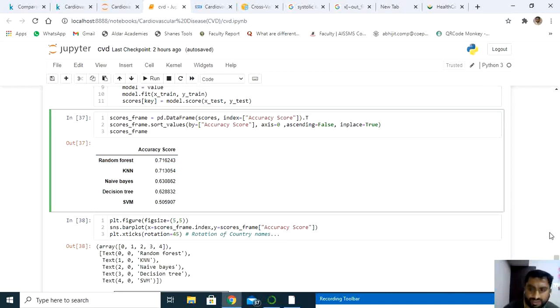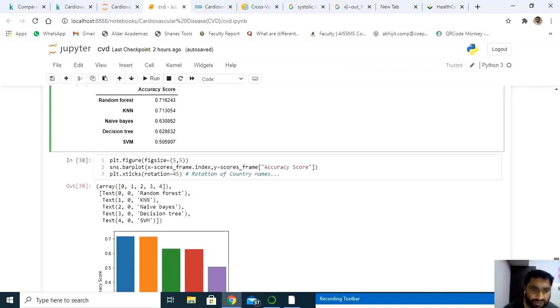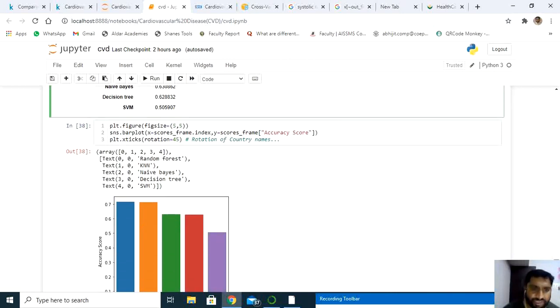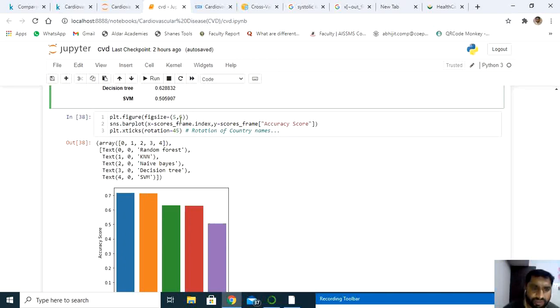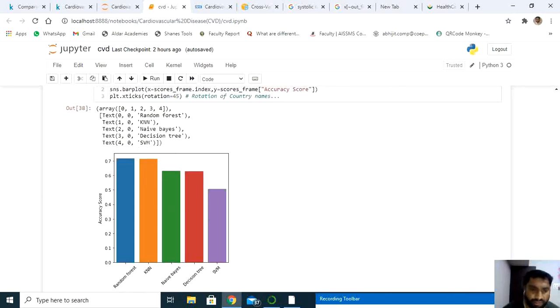Next is visualization. I have created one bar chart, setting the figure size and calling bar plots. On the x-axis and y-axis I'm keeping the accuracy scores, and the rotation of the x ticks is the rotation of my labels, the variable names. I'm rotating them by 45 degrees. Now you can see clearly in the bar chart that random forest has the highest accuracy.